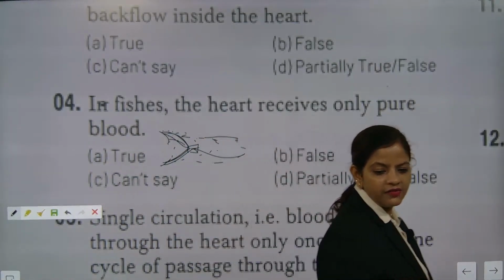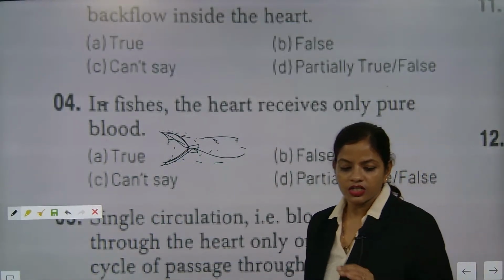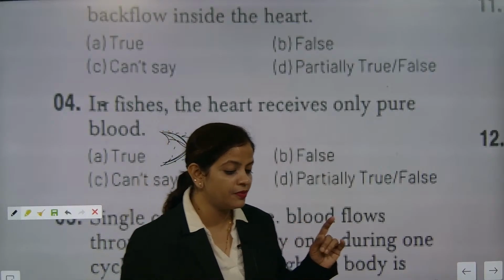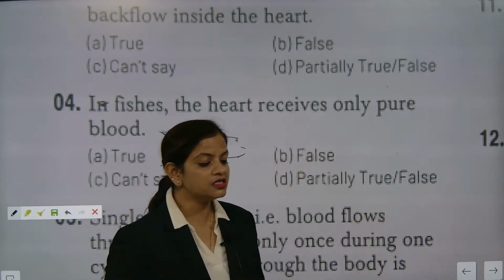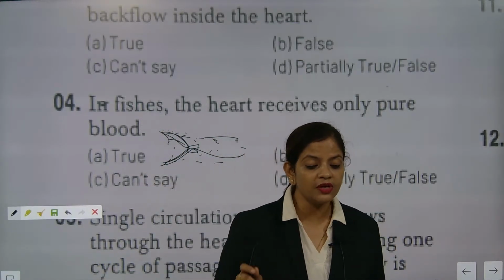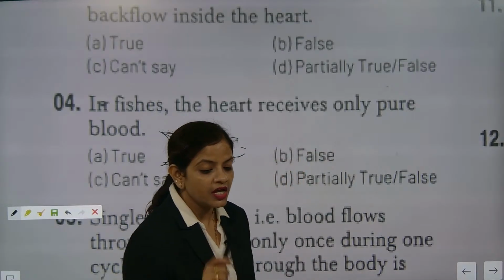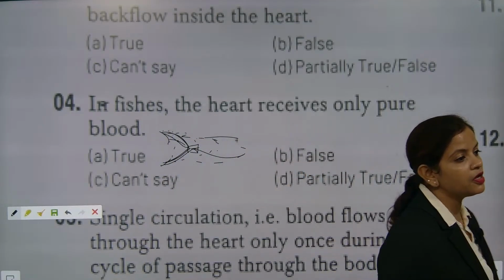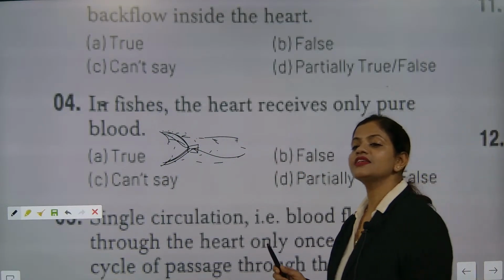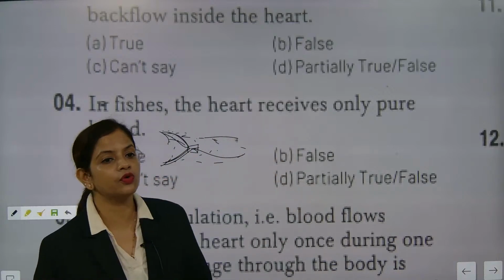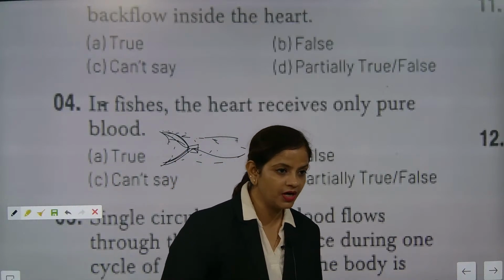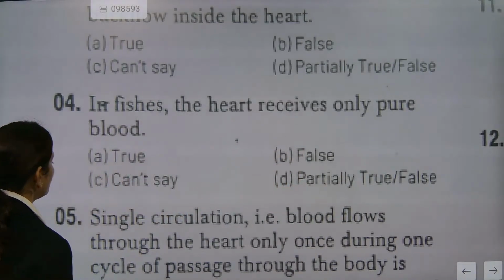So this is a single circulation. Therefore the statement that in fish the heart receives only pure blood is wrong. In fish, the heart is actually transporting carbon dioxide rich blood. Remember this statement. Go for the next one.